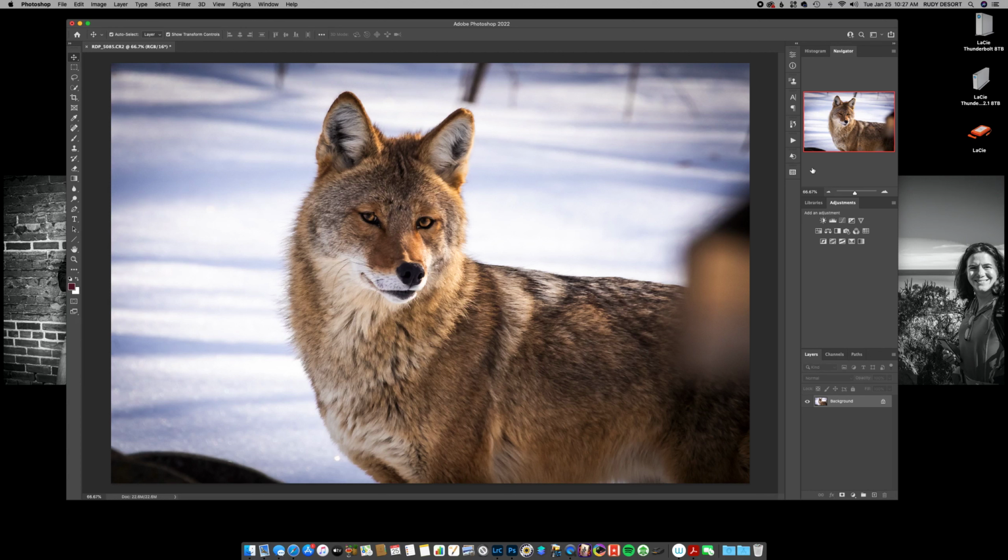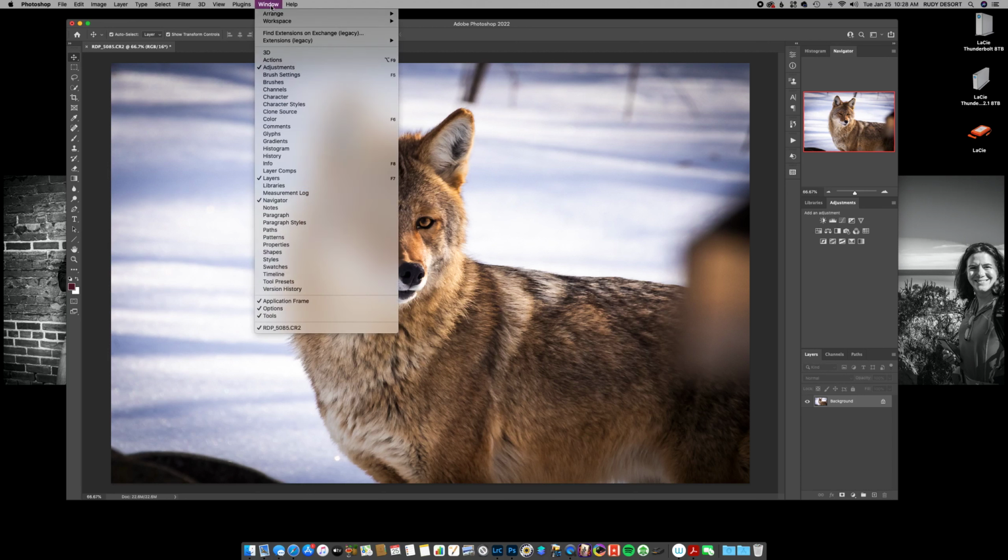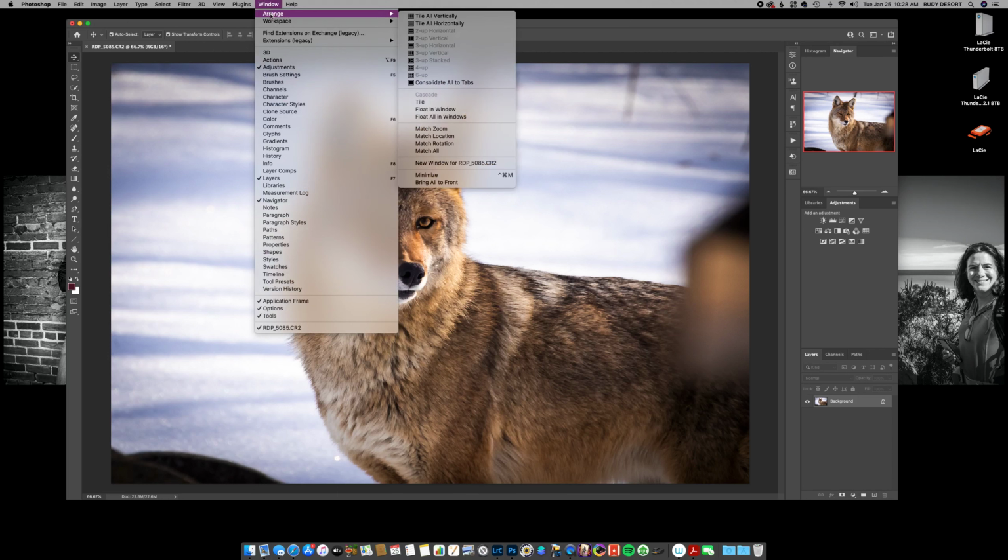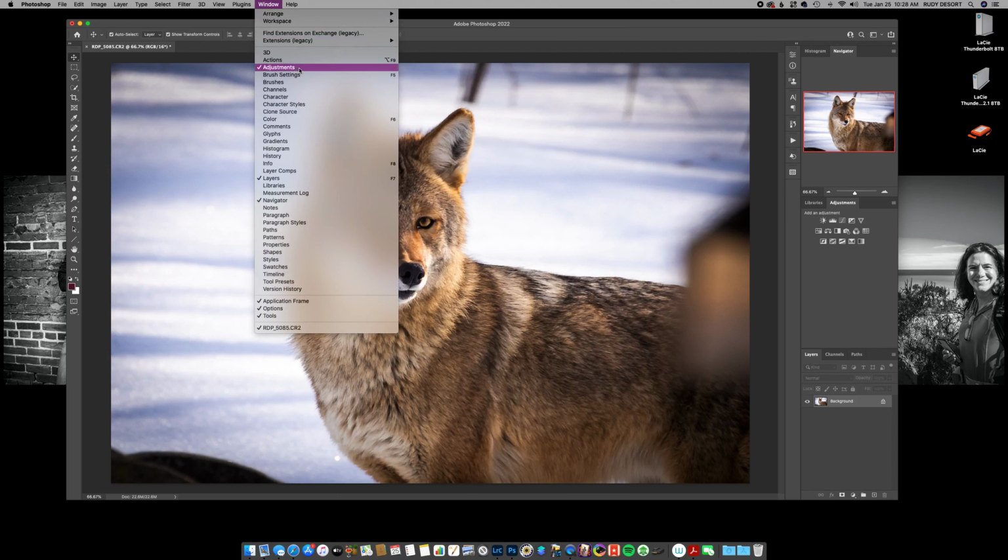Now let's make sure that we have all the same adjustments and things in our workspace, just so we're on the same page and you're not looking for things. Let's go up to the windows, and make sure that everything is clicked on that I have.